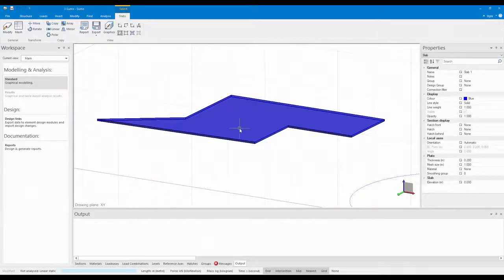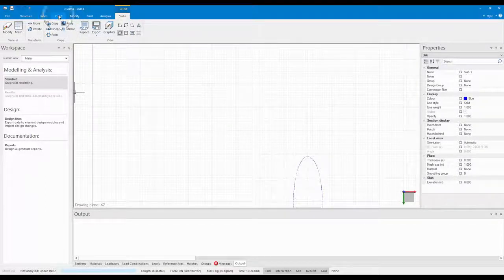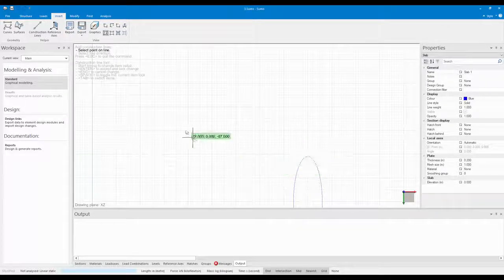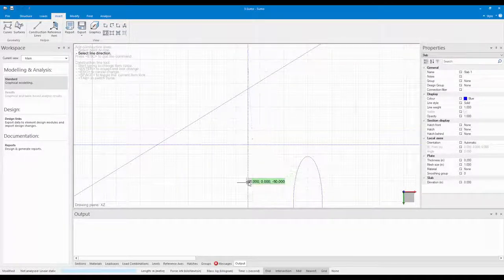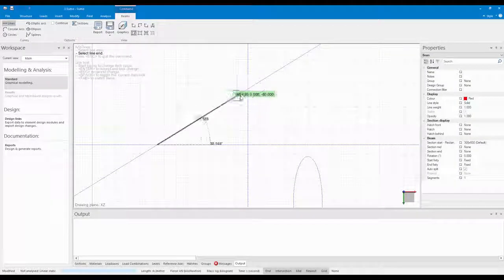Next, let's look at creating some construction lines. Construction lines can also be used as a guide or reference when adding structural elements. To create a construction line, go to the Insert tab and click on Construction Lines. Adding construction lines is very similar to adding a normal line. You can also tab through values. Then, these lines can now be used to add structural elements. For instance, a beam.